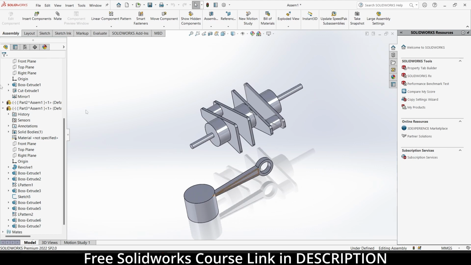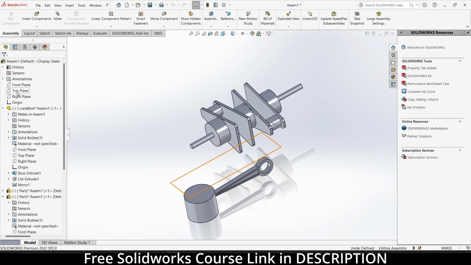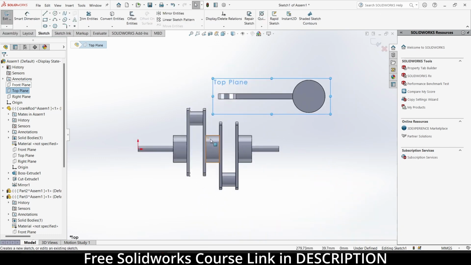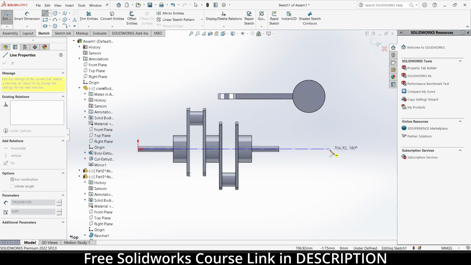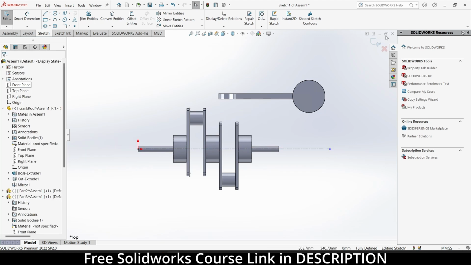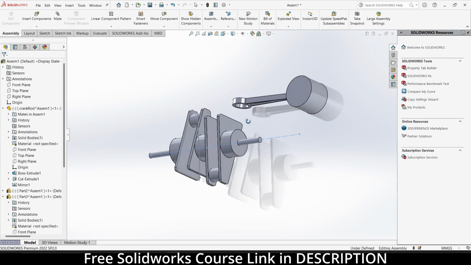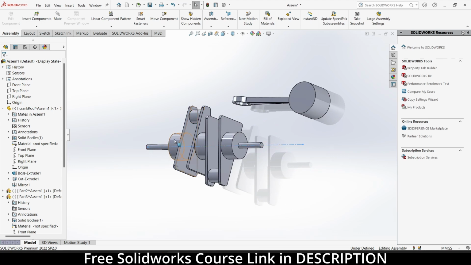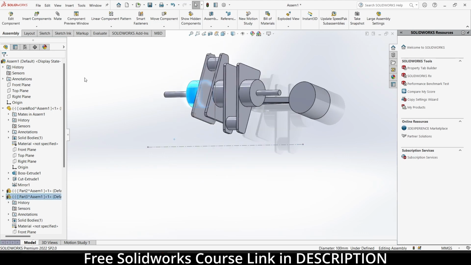Exit the resulting component mode. Now what you have to do is make sure that in assembly mode, select the top plane, click on sketch. Now I will draw a reference line or a center line. Basically, I will use it as a mate, to reduce the complexity of my work. If I try to move it, you can see it is moved, but I don't want it.